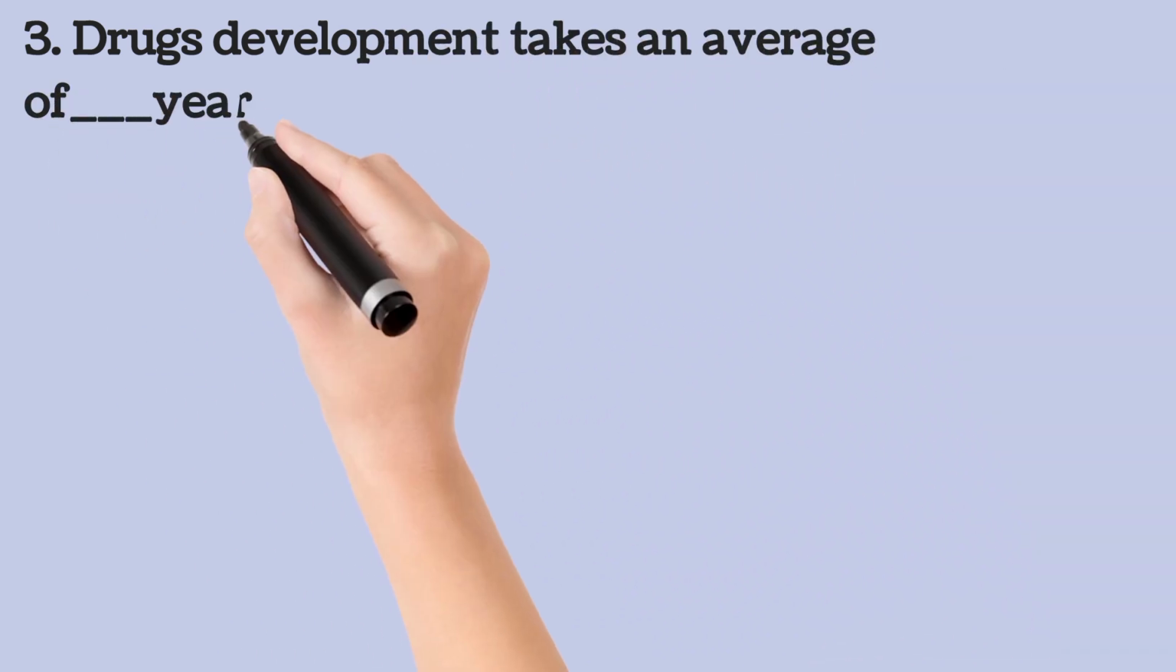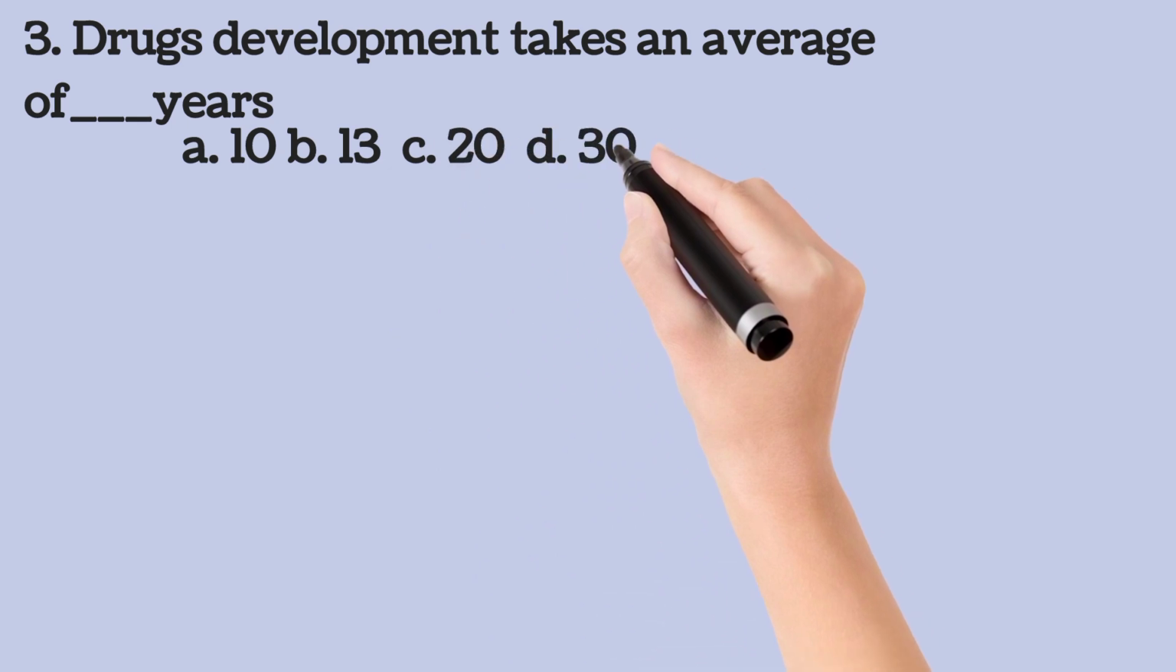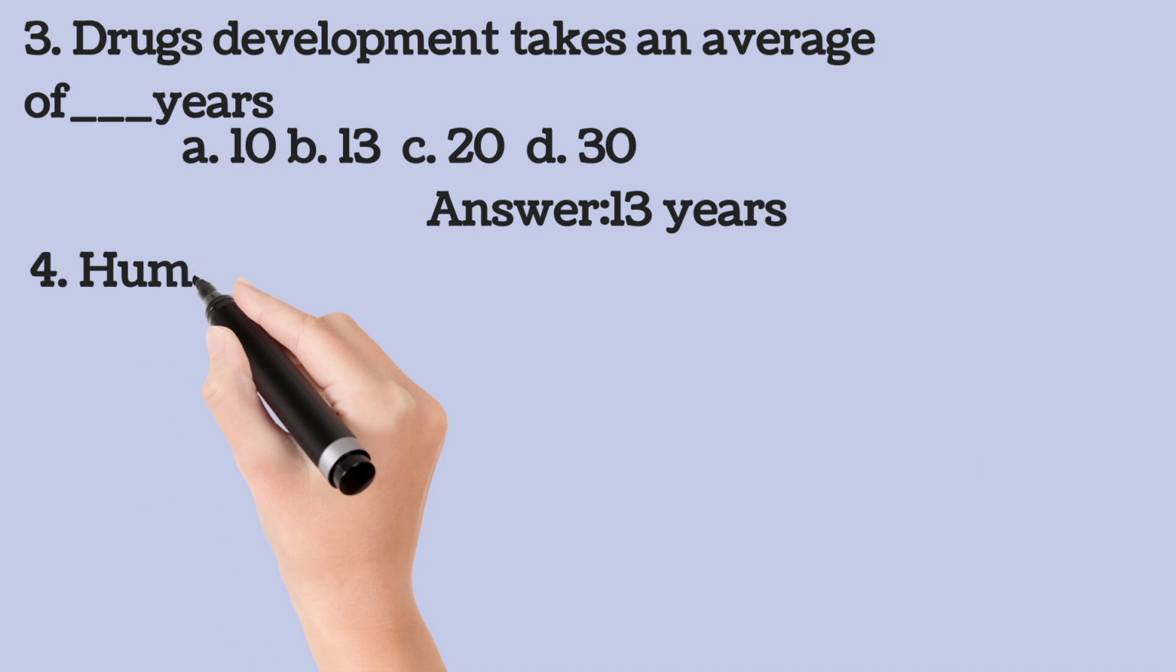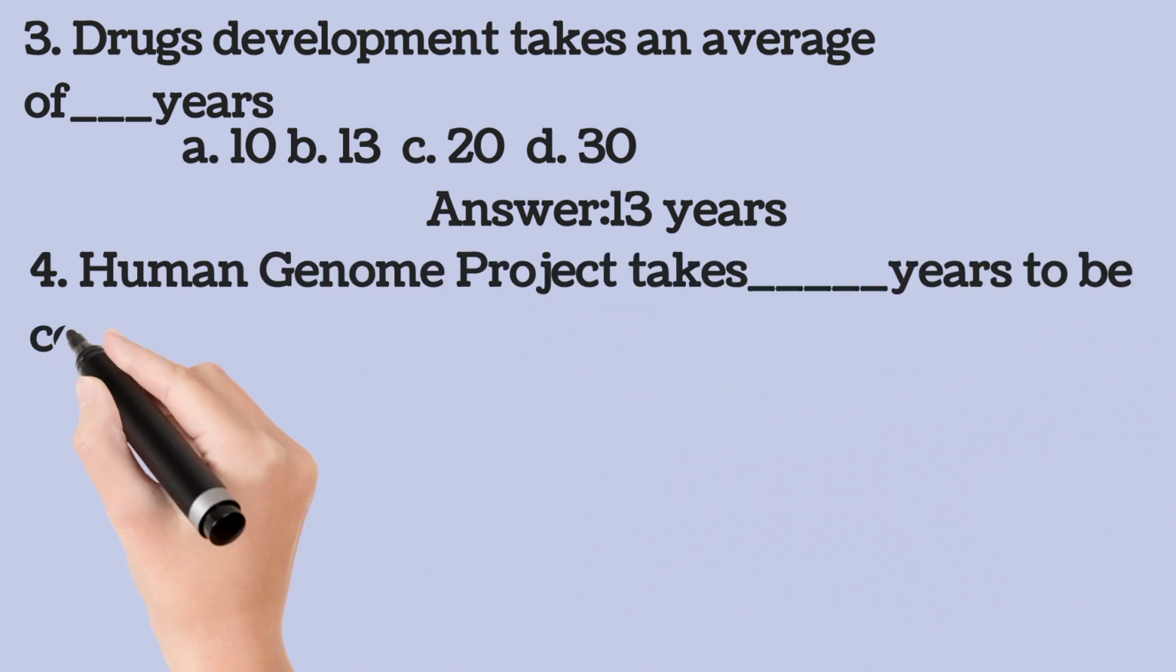Drug development takes an average of dash years: A. 10, B. 13, C. 20, D. 30. Generally, drug development takes about 12 to 15 years. So on average, in 13 years, drugs can be developed.